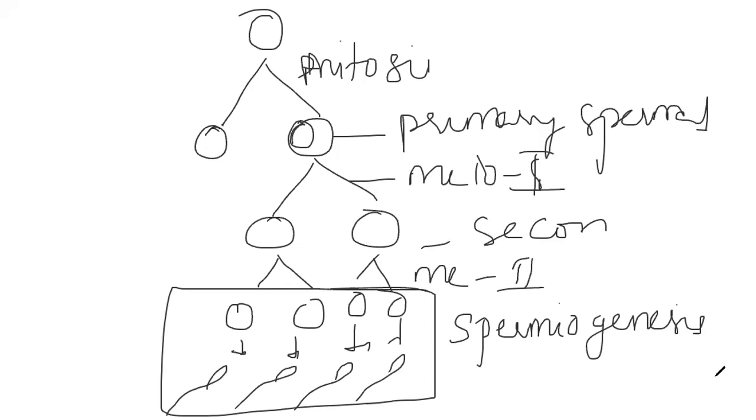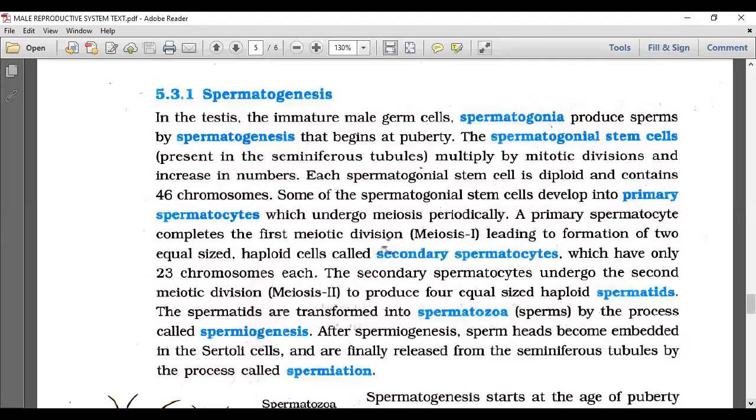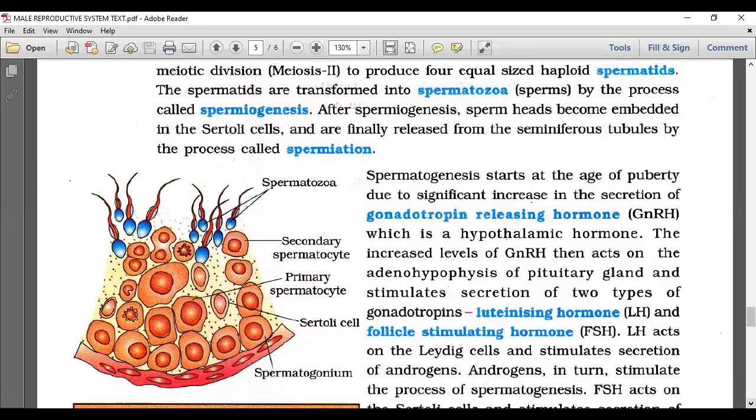Okay, so what next? Spermiation. Further we'll go to the diagram so that we can understand much better there. What is spermiation? We know Sertoli cells are going to provide nourishment to the developing sperms, isn't it? Have you seen this area, this circle that I am showing, where you can see the sperms are embedded in the Sertoli cells?